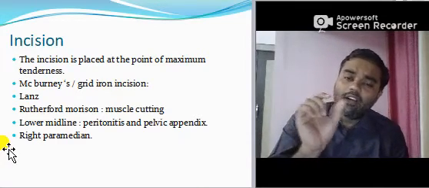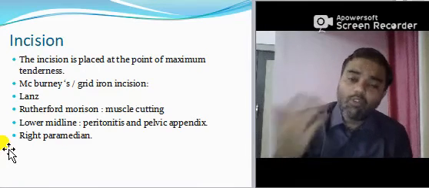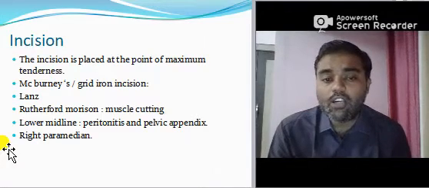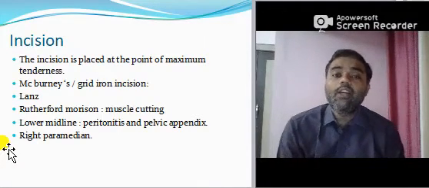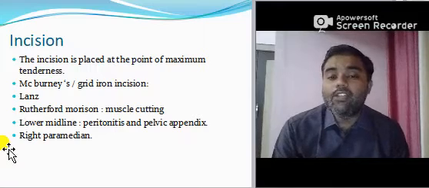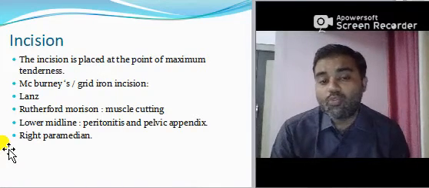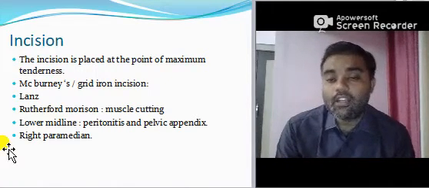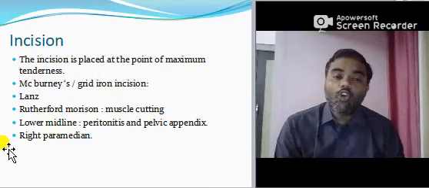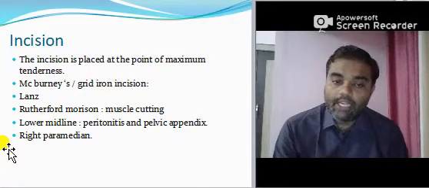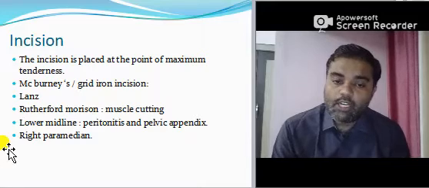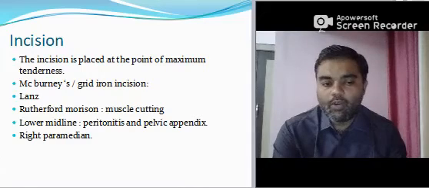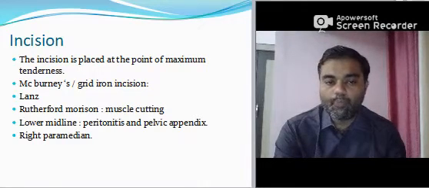Why do we want knowledge about this? Because when you practice in a private surgical or multi-specialty hospital, they write right gridiron incision, and at that time you may be confused about what a gridiron incision is. If you have the knowledge, you get the answer immediately. Other incisions are Lanz, Rutherford Morison muscle-cutting, lower midline for pelvic appendix, and right paramedian. This is the perfect way to know the incisions.